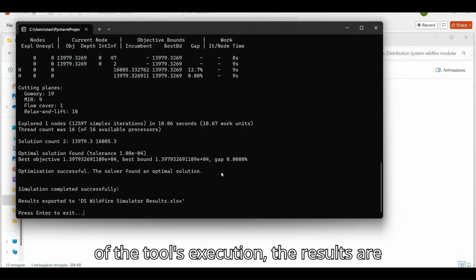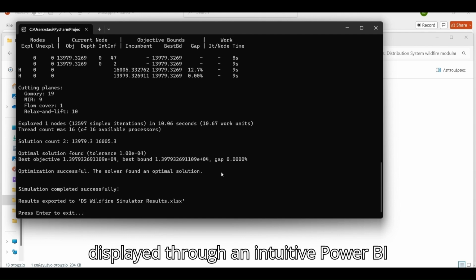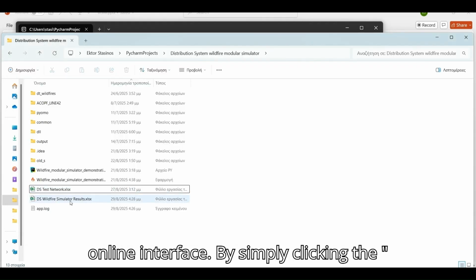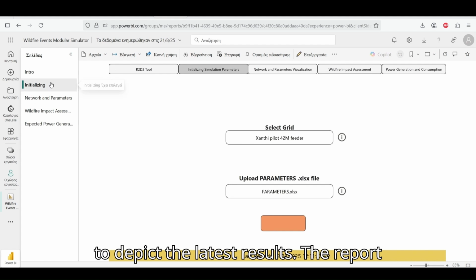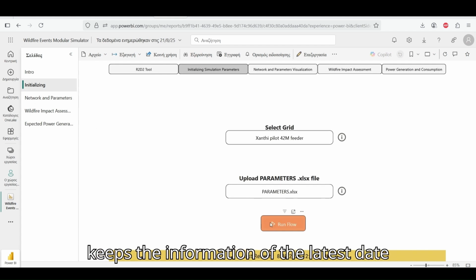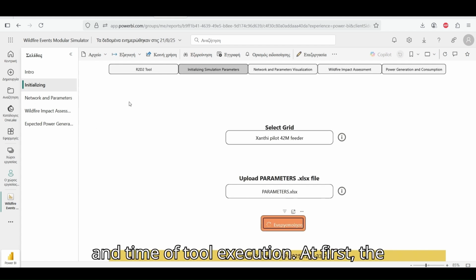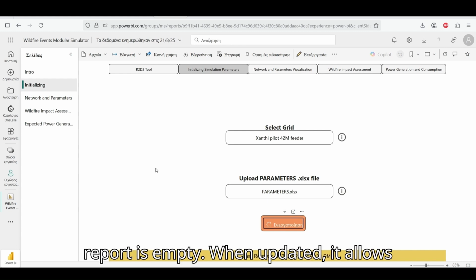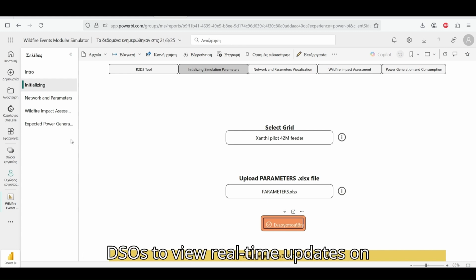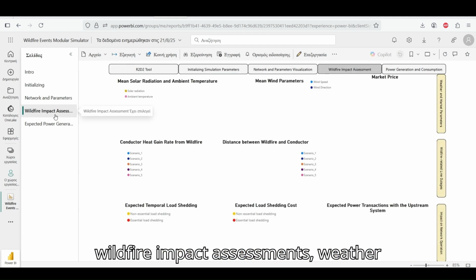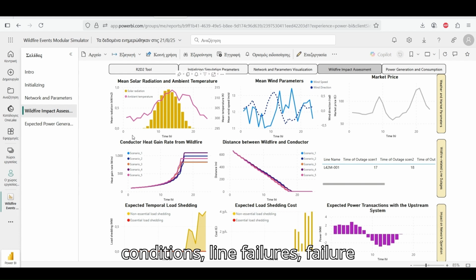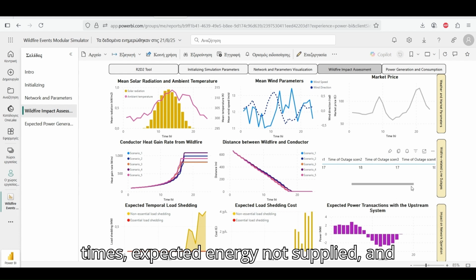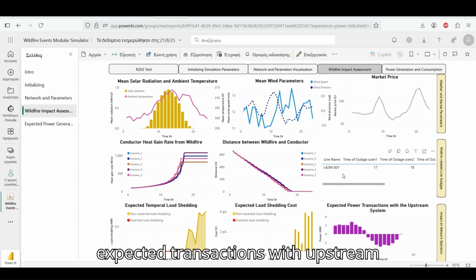At the conclusion of the tool's execution, the results are displayed through an intuitive Power BI online interface. By simply clicking the Run Flow button, the report is refreshed to depict the latest results. The report keeps the information of the latest date and time of tool execution. At first, the report is empty. When updated, it allows DSOs to view real-time updates on wildfire impact assessments, weather conditions, line failures, failure times, expected energy not supplied, and expected transactions with upstream system.